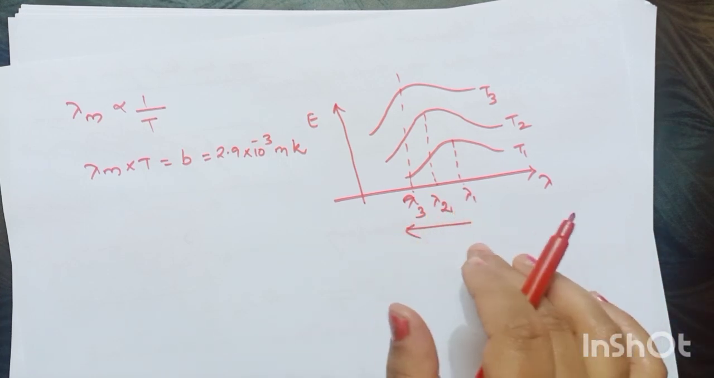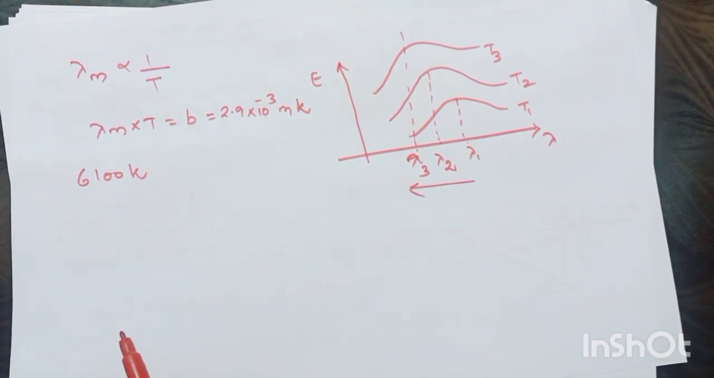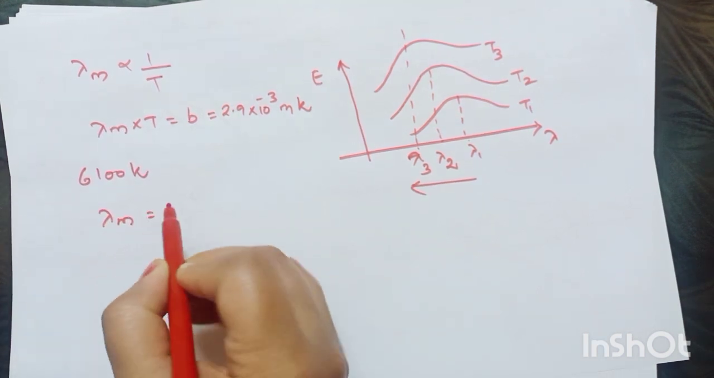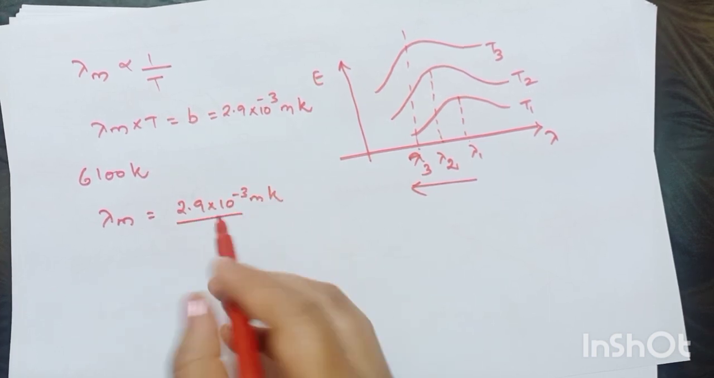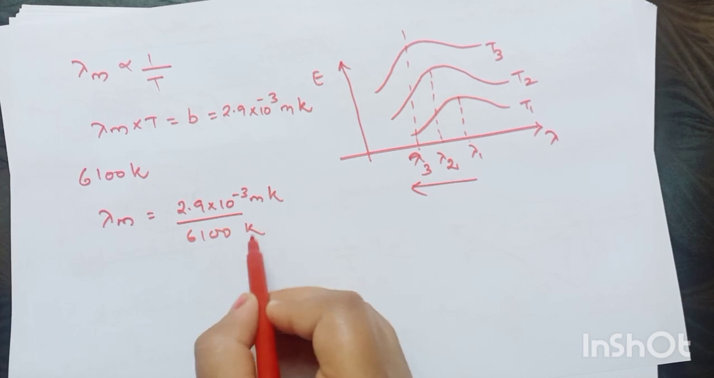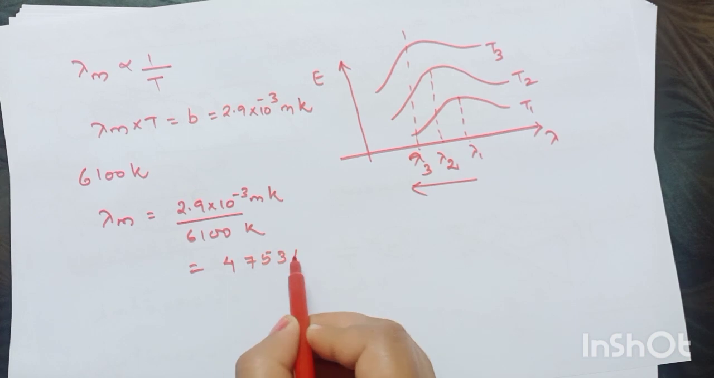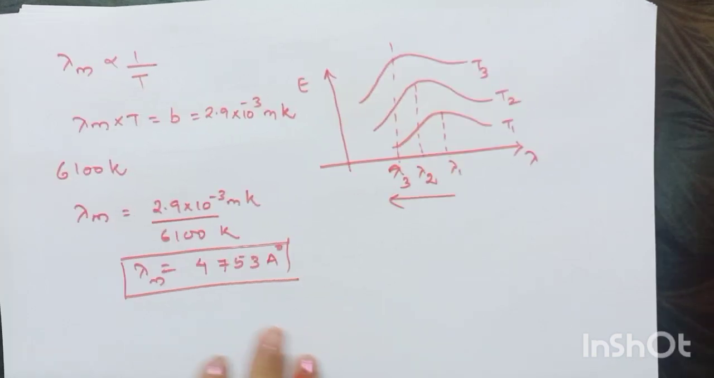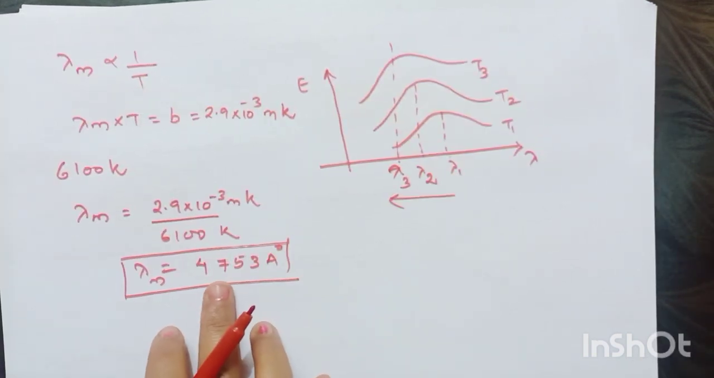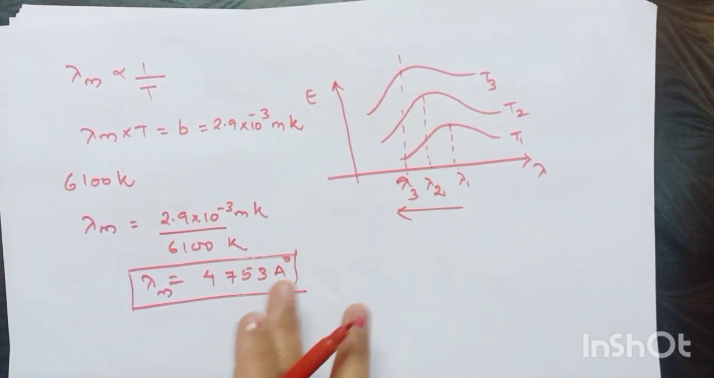So for example, if I say the temperature of the sun is 6100 Kelvin, what is the wavelength of the emitted radiation? It is nothing but lambda m is equal to 2.9 into 10 to the power minus 3 meter Kelvin divided by 6100 Kelvin. So I will get around 4753 angstrom as the wavelength of the emitted radiation. This is Wien's displacement law.